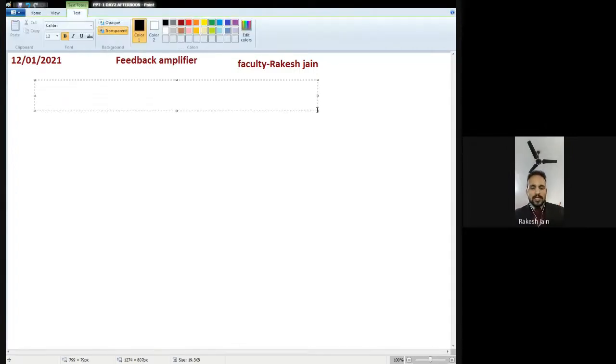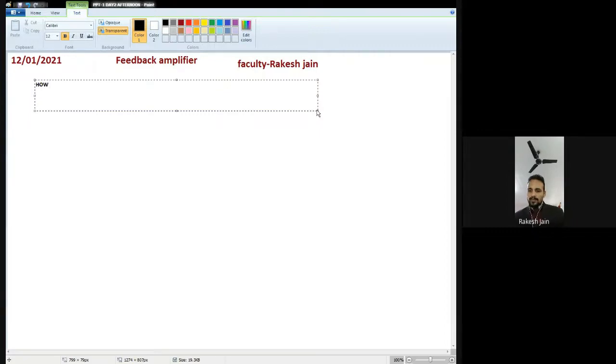In the morning session, we completed how the input impedance is improved due to negative feedback, how the gain is stabilized, and how the gain variation with feedback is always less than the gain variation without feedback. Three things we proved in the morning session. Now we have to prove how the output impedance is reduced.